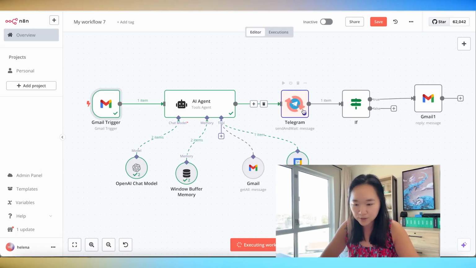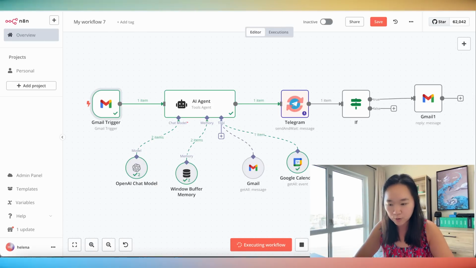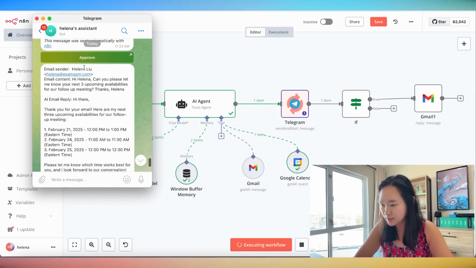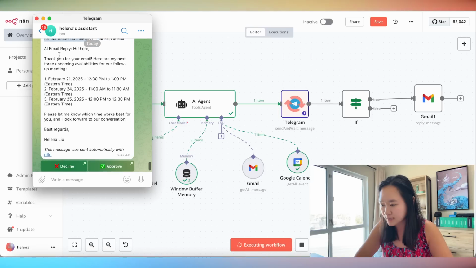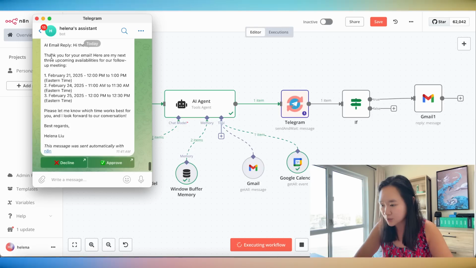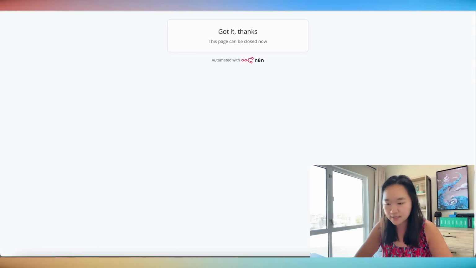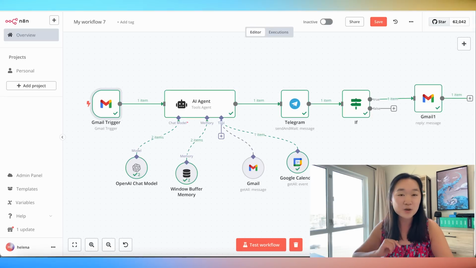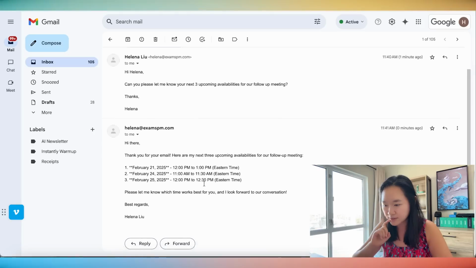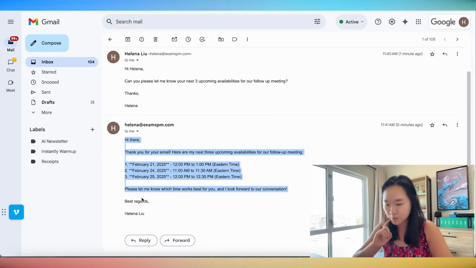And then we can see now that we are in the Telegram module, and if I open up my Telegram, we can see the email sender, myself, the email content, this is what I wrote, and this is the AI reply here. Thank you for your email. Here's my next 3 availabilities, because it's looked in my calendar and actually determined this. Really cool, right? And if I hit approve, it's going to pop this up. After I approved, it's actually going to send out the email. So now let me go back in my email and show you what this looks like. And you can see the AI has replied to this email for me with what I have just approved here.